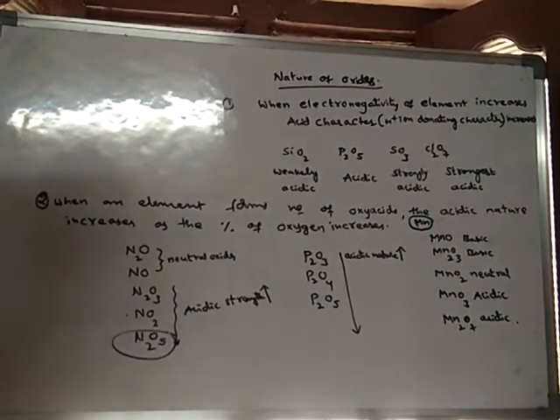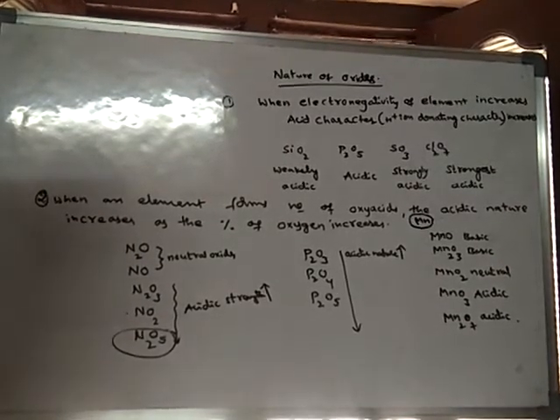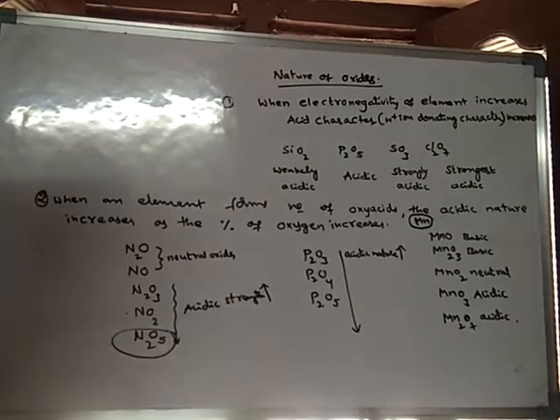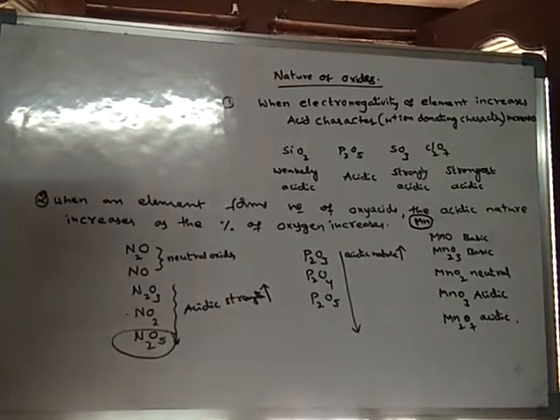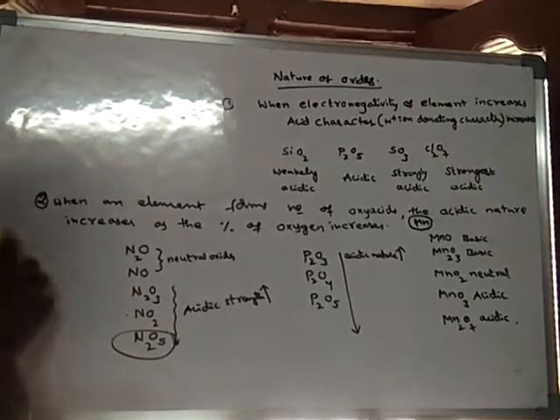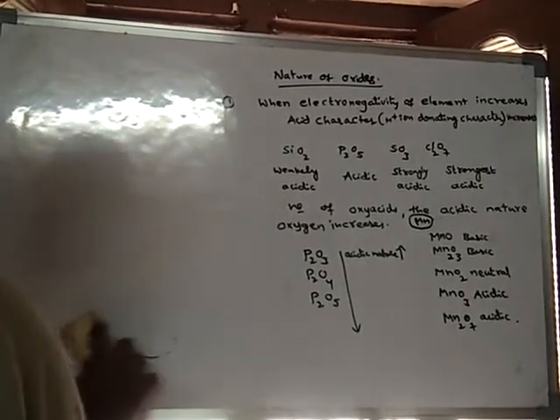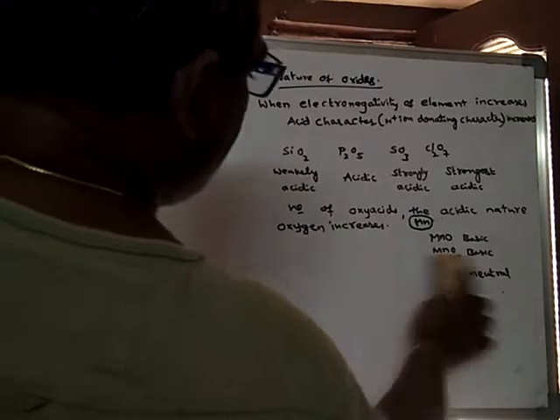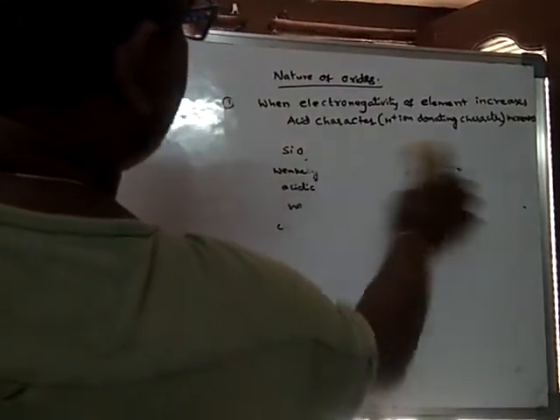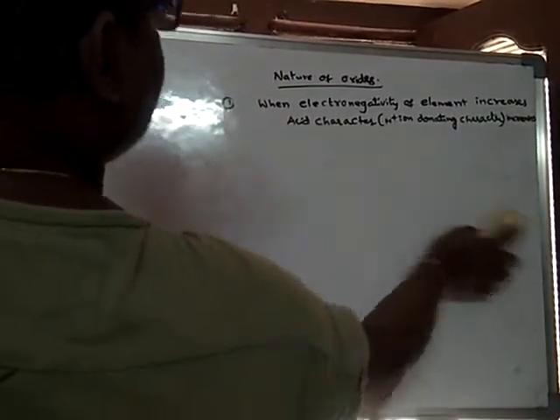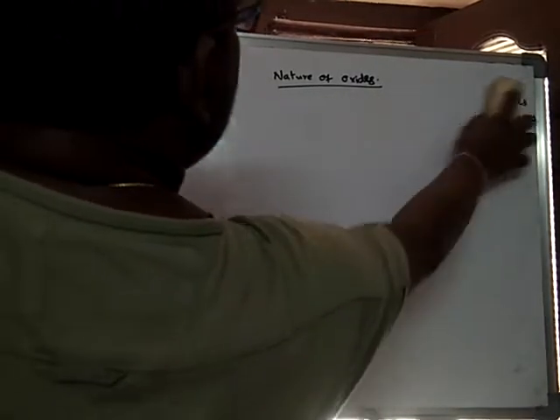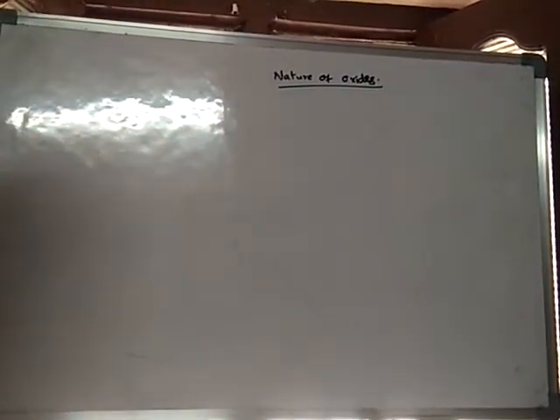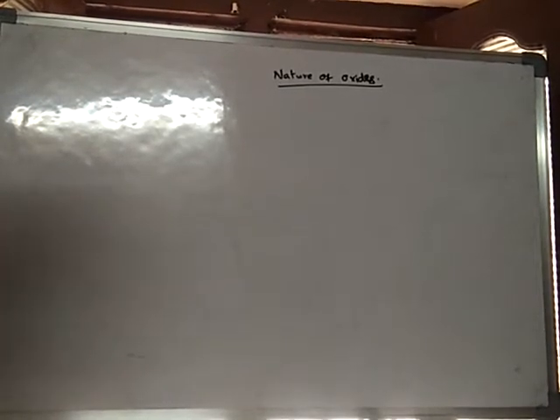Some of the metal and non-metal oxides are said to be acid anhydrides. Already we have discussed acidic anhydrides and basic anhydrides in our previous class, so once again I'm giving you some clarity.